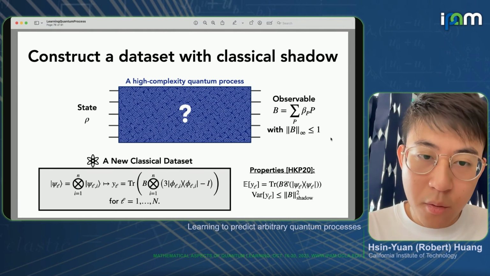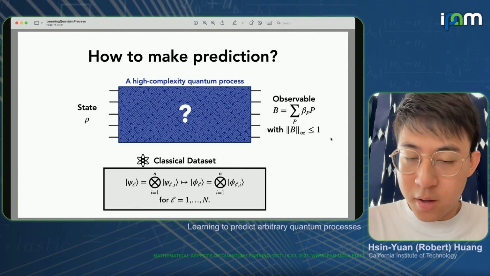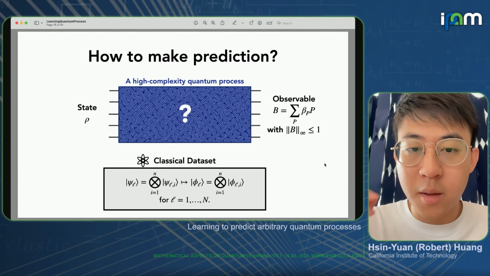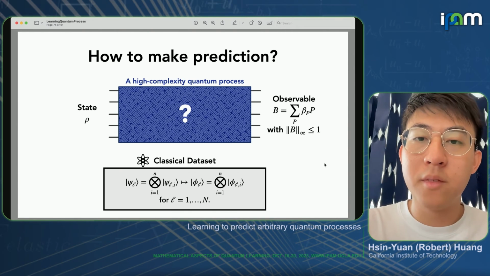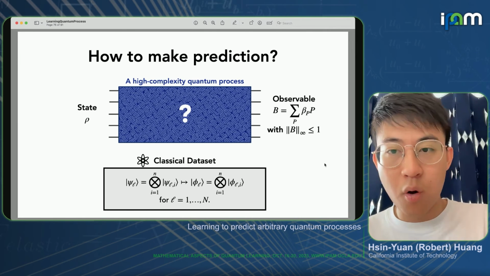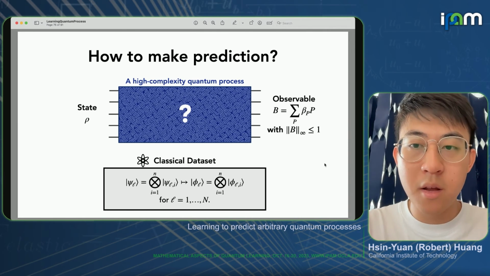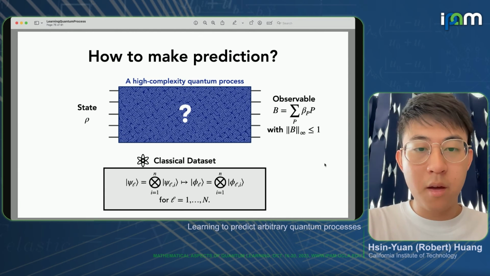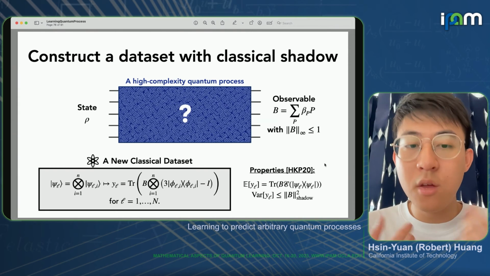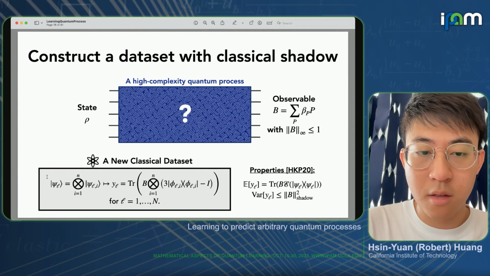So what we're going to do is first consider transforming the classical data set for the particular observable that we care about. Note that the data set is there, and now the state rho comes in, and also the observable B comes in. We're going to take the observable B and then combine it with the classical data set to form a new classical data set that looks like this.